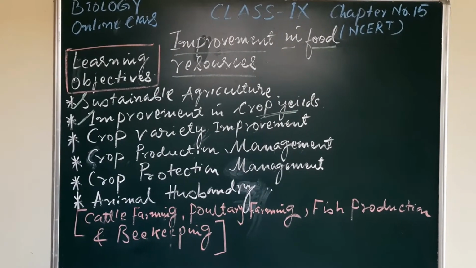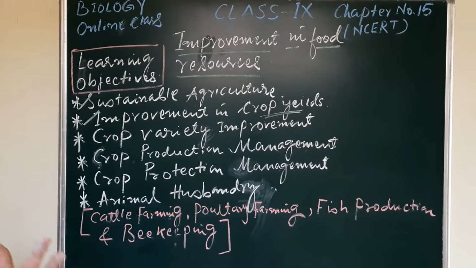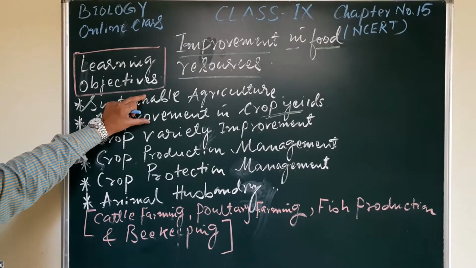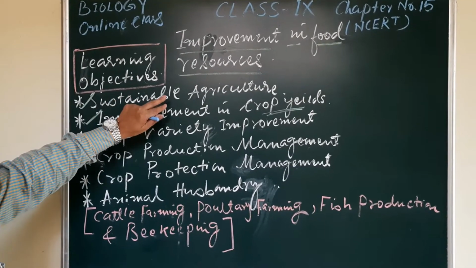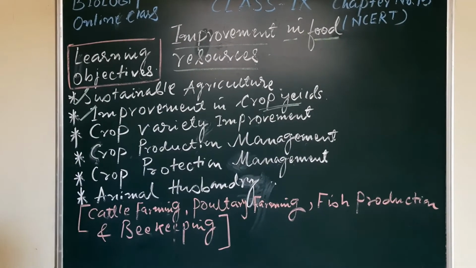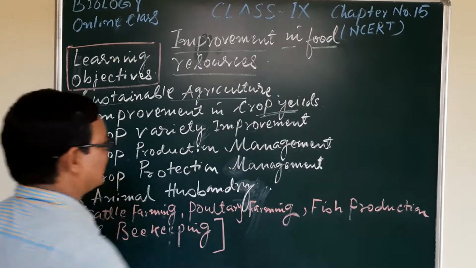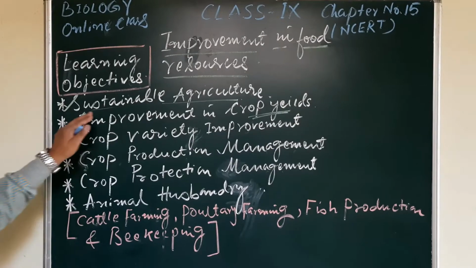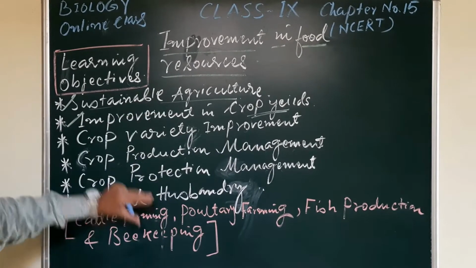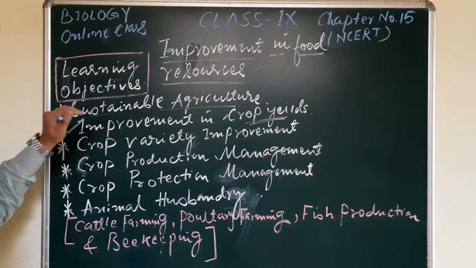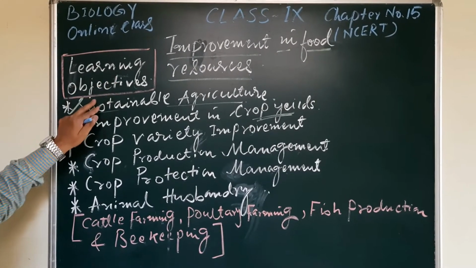That's why I have written here that the entire chapter may be finished when we finish all these points. Now come to sustainable agriculture. I would like to introduce each and every objective of this chapter. That's why I have written here learning objectives.